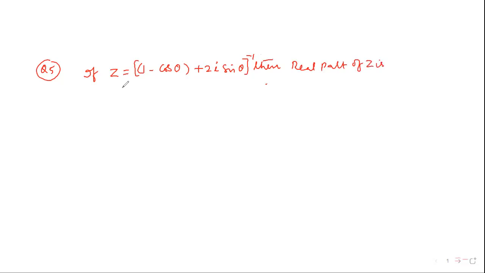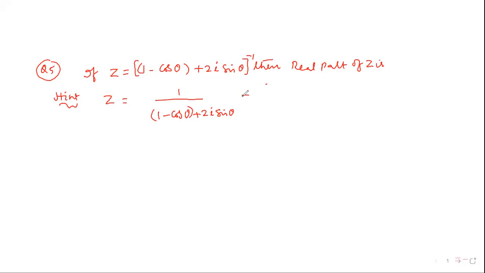Find out. First, I will do this problem. Everyone see, z is equal to the reciprocal, 1 by (1 minus cos theta plus 2i sin theta). Okay? Apply the rationalizing.